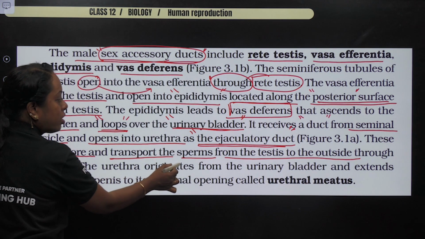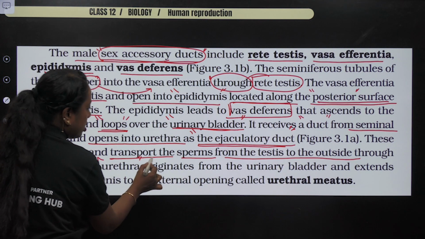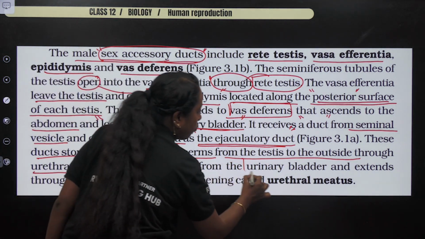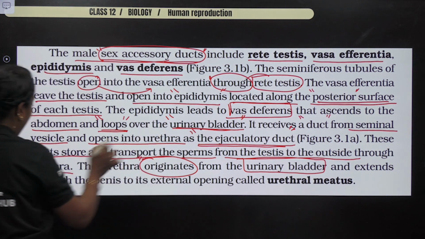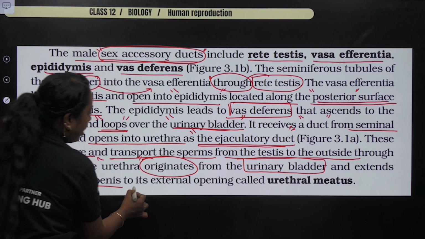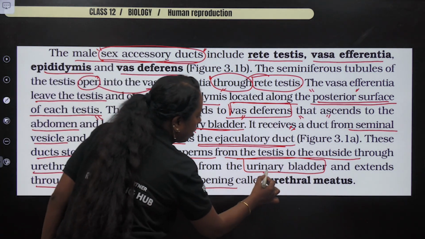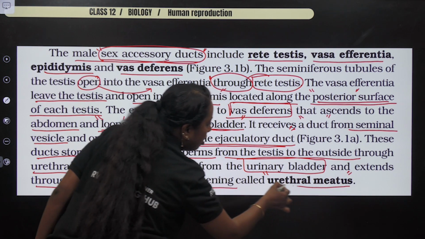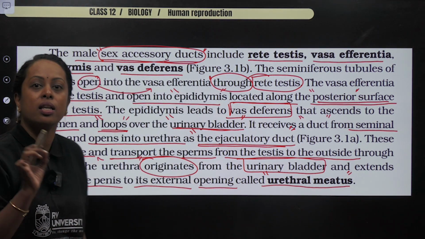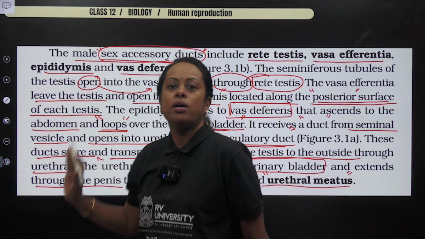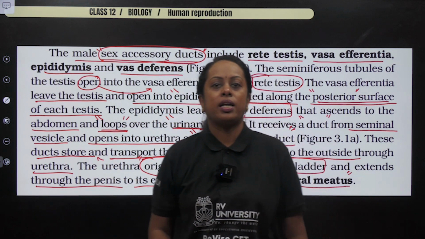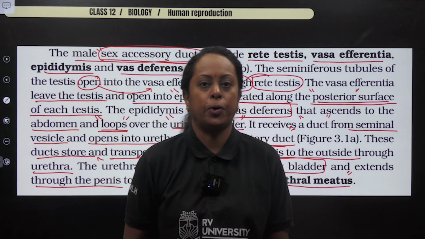So urethra originates, from where did the urethra originate? Highlight this point also. From the urinary bladder, it extends through the penis to the external opening. The opening is a small slit which is known as urethral meatus. I hope the whole sentence given in this particular paragraph is crystal clear to you.